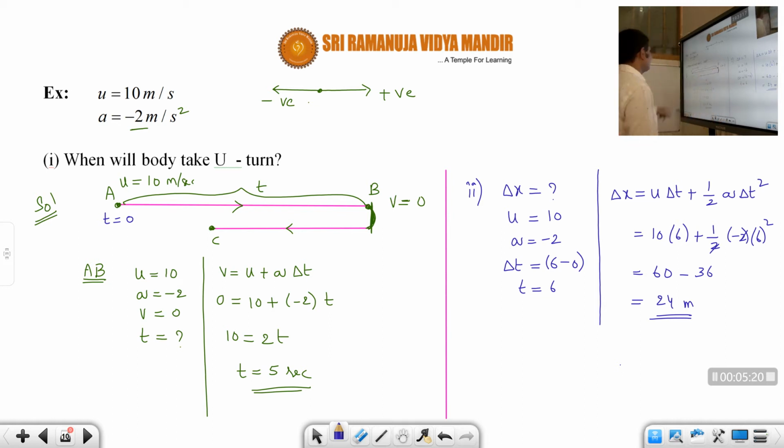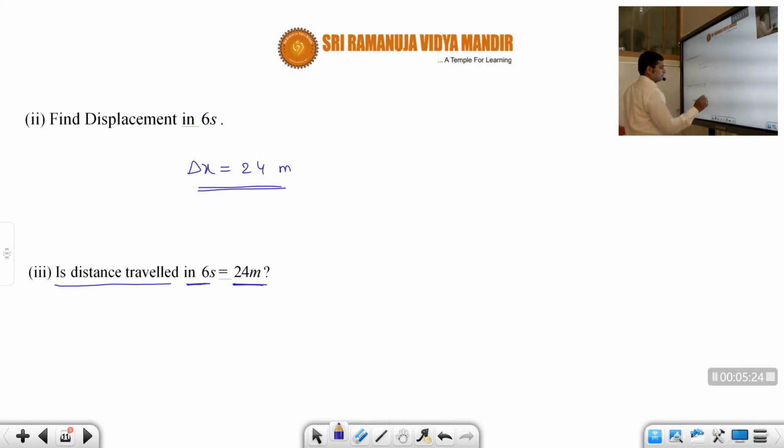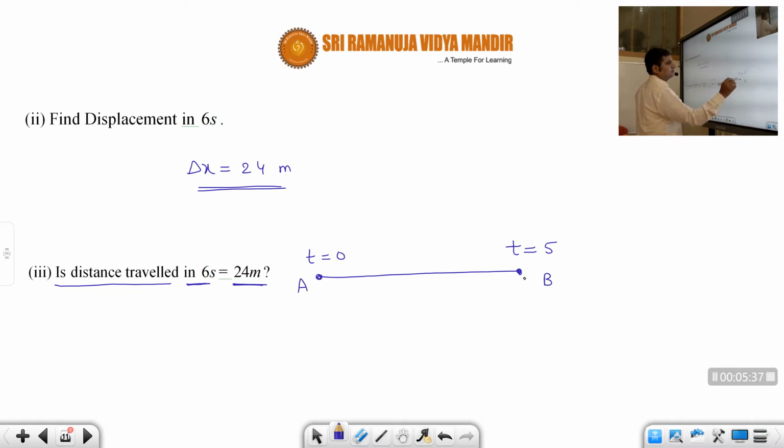In 5 seconds. Correct or not, students? So that means in 5 seconds the body will take a U-turn. It will go like this up to 5 seconds, so here t equal to 5 seconds. This is t equal to 0. From here to here, this is A, this is B. Here the body will take a U-turn, because at that point velocity will be 0. Now it will turn like this. Correct or not? Because it will take a U-turn.